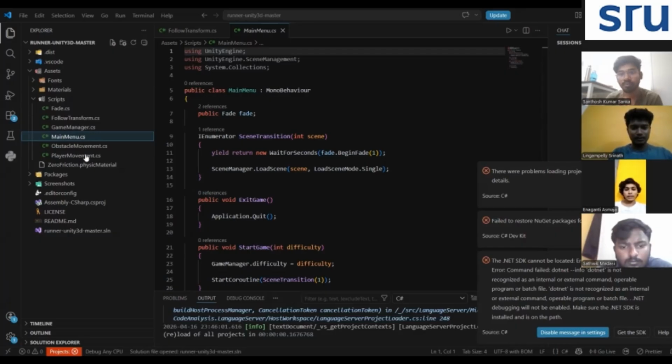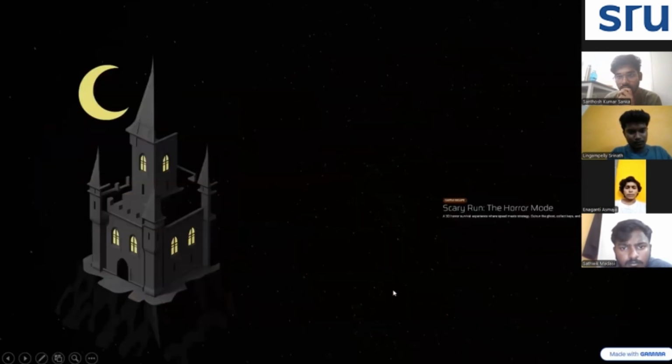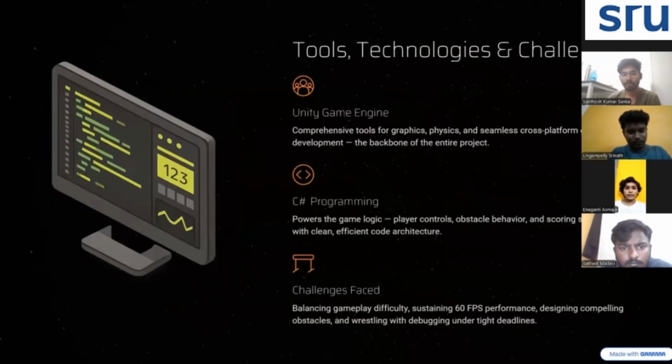Now I will explain the challenges we faced and interesting parts. Challenges: player movement was not smooth, collision detection issues, difficulty balancing, camera tracking problems. Solutions: adjust physics settings, fix collider alignment, optimize speed and obstacle spawning, use a smooth camera follow script.